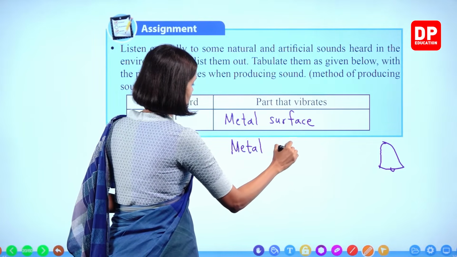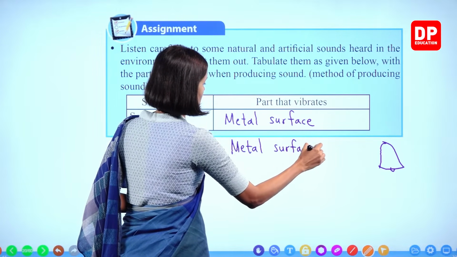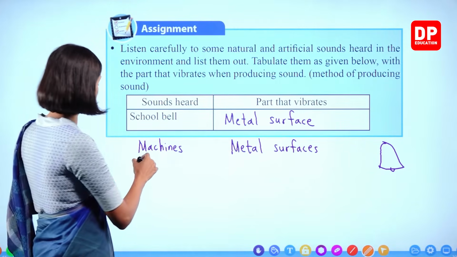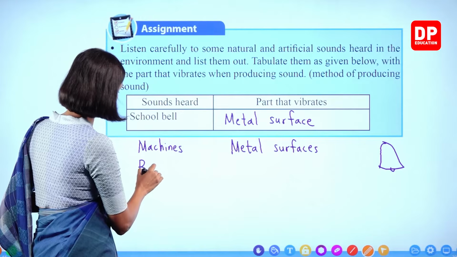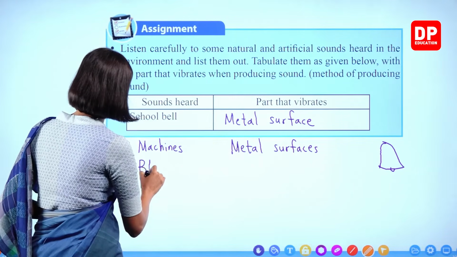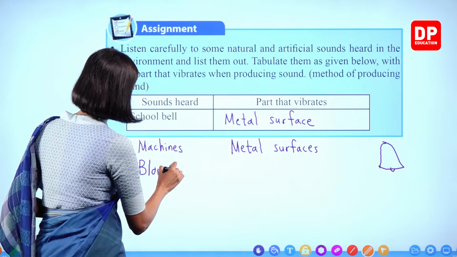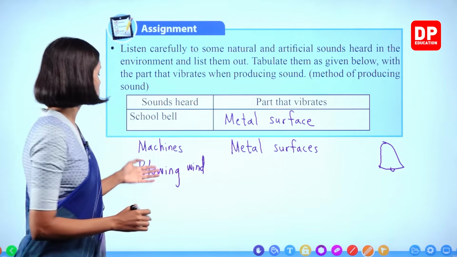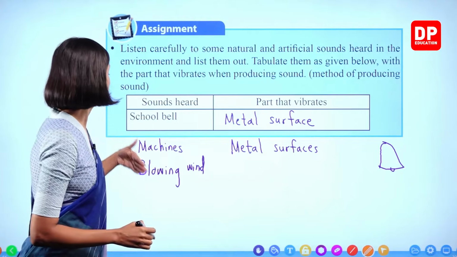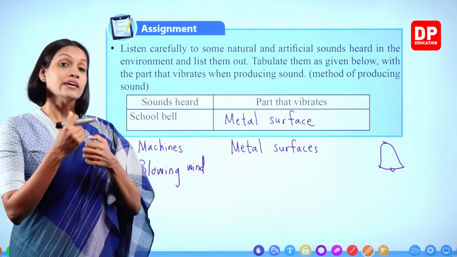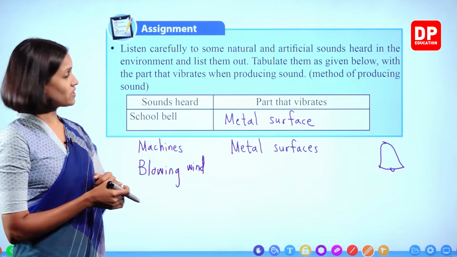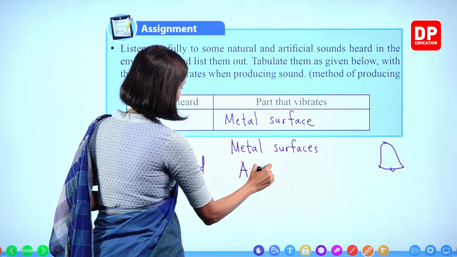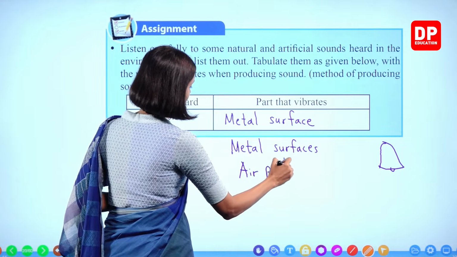Metal surfaces. What else, children? We can write wind blowing, or blowing wind, sound of the blowing wind. So which part vibrates, children? In order to make sound, air particles vibrate with each other. Right, the part that vibrates is air particles.